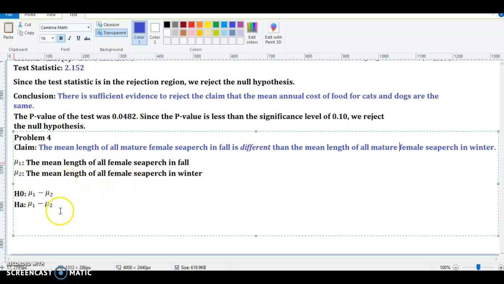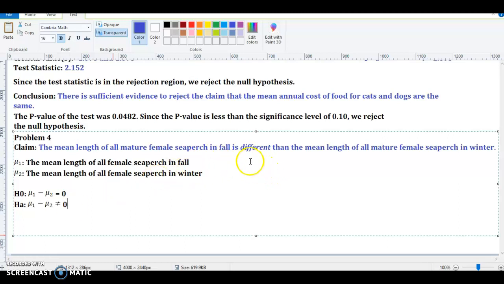So the null hypothesis will be that there's no difference between the mean lengths of the sea perch in the fall and winter. So mu1 minus mu2 is equal to 0 in the null hypothesis. And then the difference between the 2 means is not equal to 0 in the alternative.